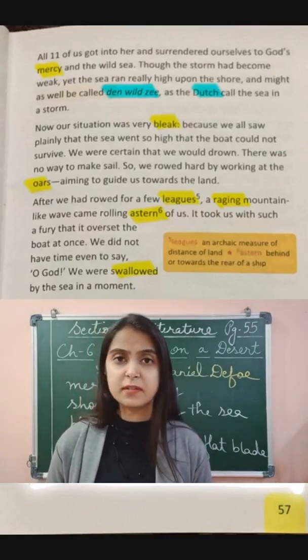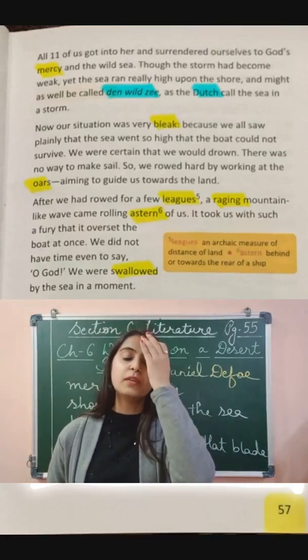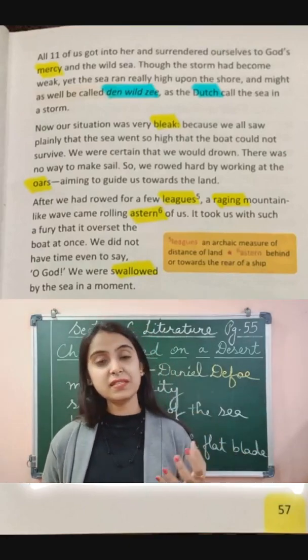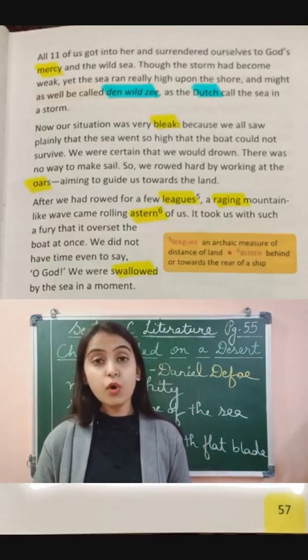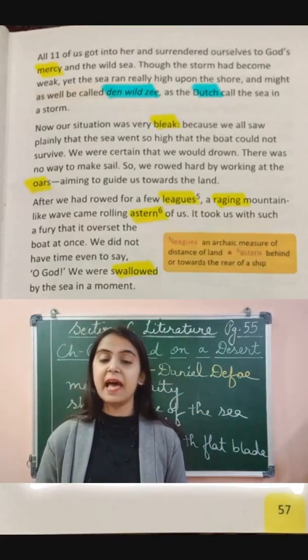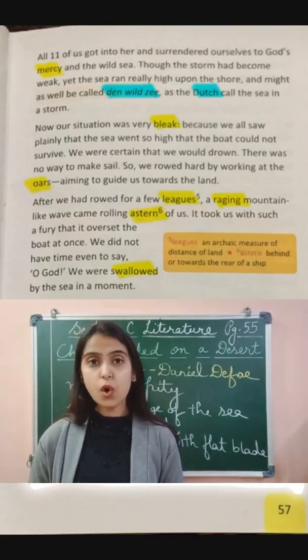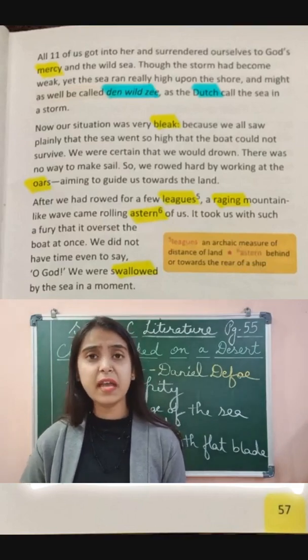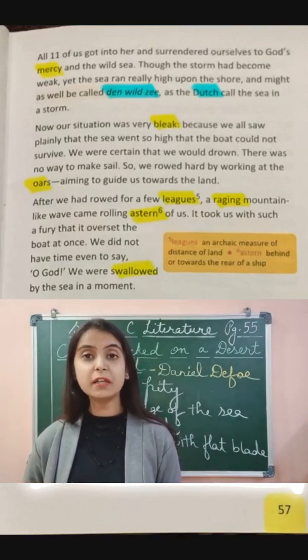We were certain, which means we were sure, that we would drown. Now they had this thought that they would drown. There was no way to make sail, so they were not able to make any sail further. "So we rowed hard." They had to row hard by working at the oars.